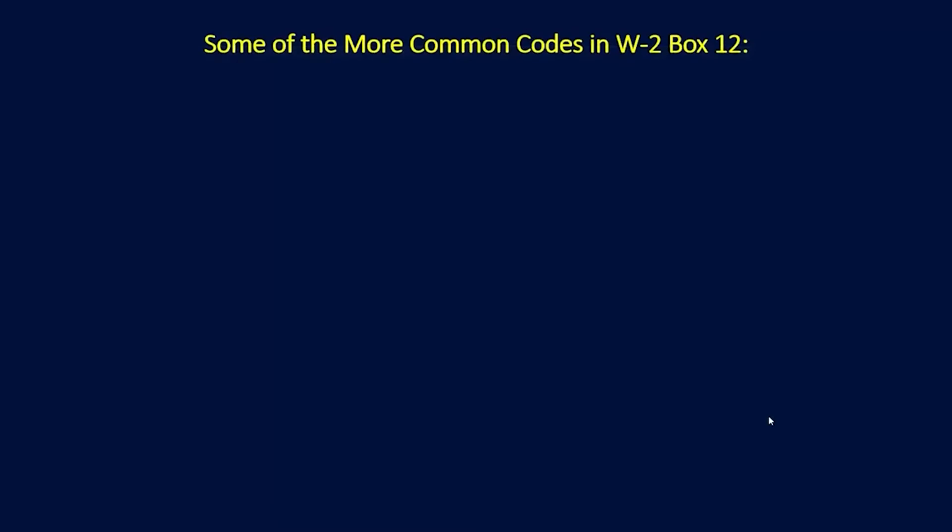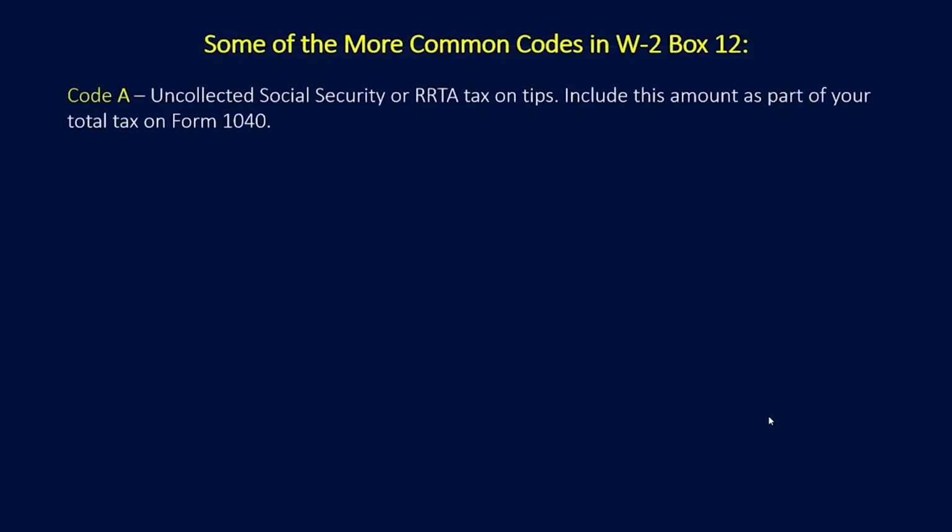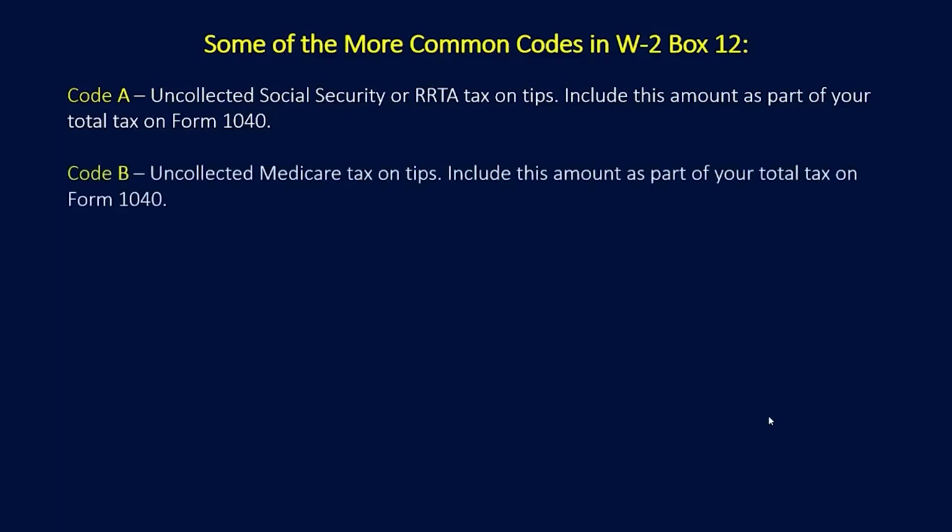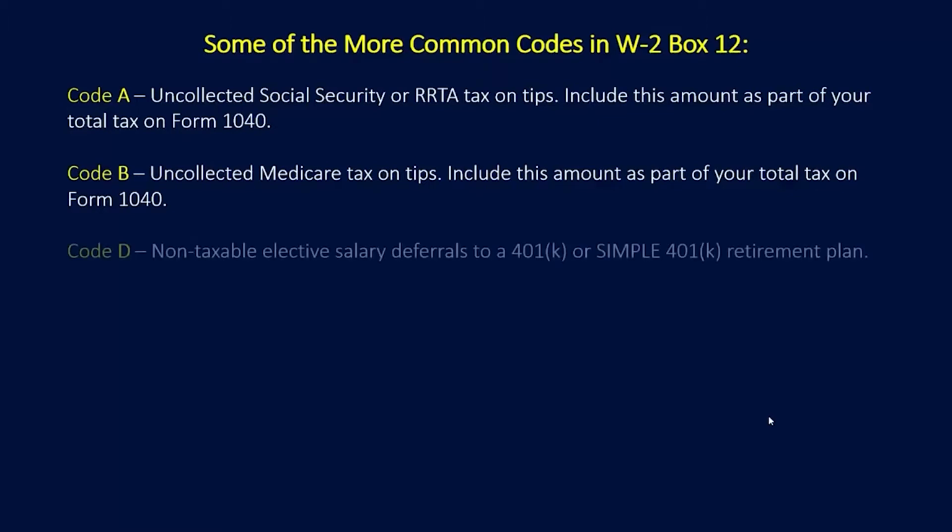Some of the more common codes in W-2 box 12 are code A, which represents uncollected Social Security or railroad retirement tax on tips; you would include this amount as part of your total tax on Form 1040. Code B is considered to be uncollected Medicare tax on tips. You would include this amount as part of your total tax on the 1040 as well. Code D, which we just saw, is a non-taxable elective salary deferral to a 401k or a retirement plan or a SIMPLE 401k.